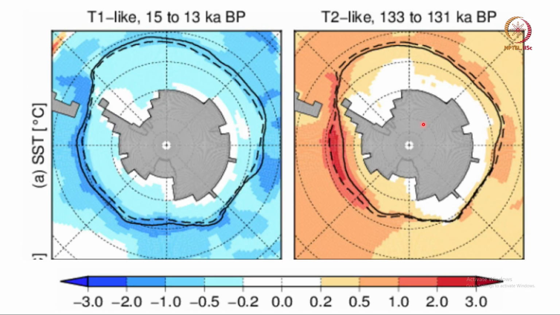Here is a picture of what is happening in the southern hemisphere. This is Antarctica in a model, and these lines show the melting of the sea ice. Okay.